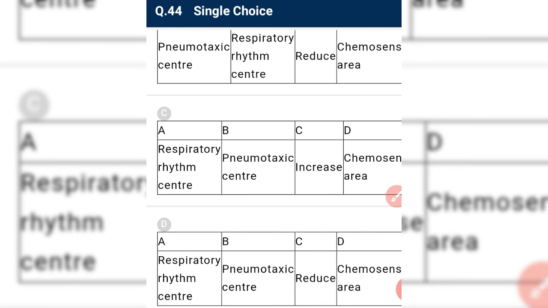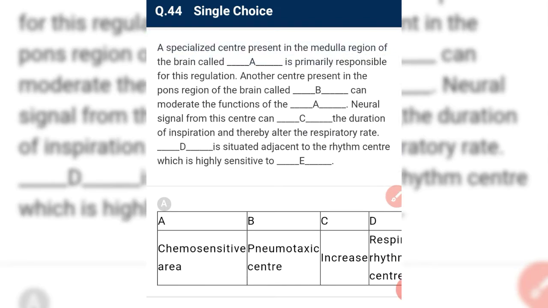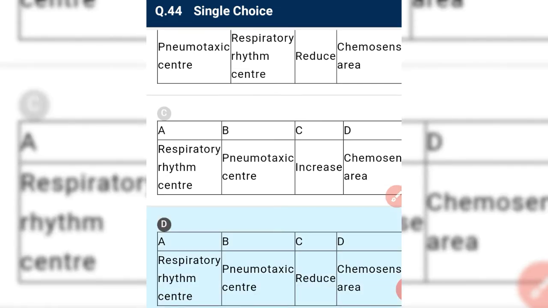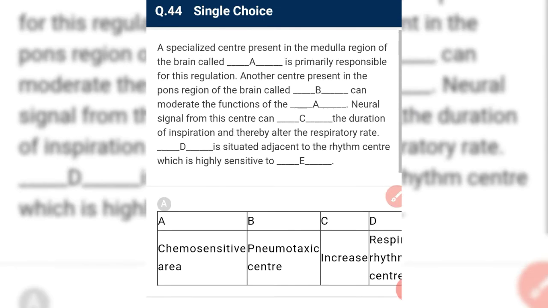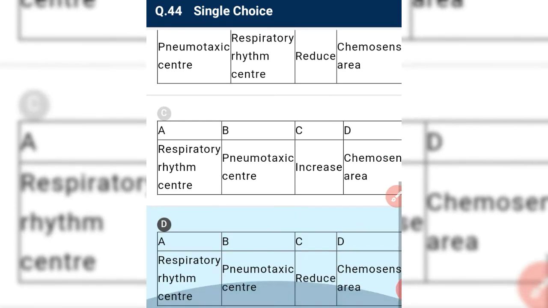And the next is, it can moderate the function of the respiratory rhythm center. The neural signal from the pneumotaxic center can reduce the duration of inspiration and thereby alter the respiratory rate.